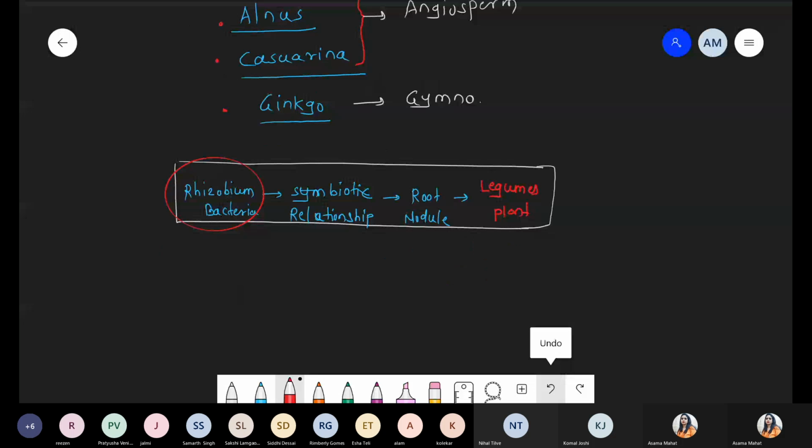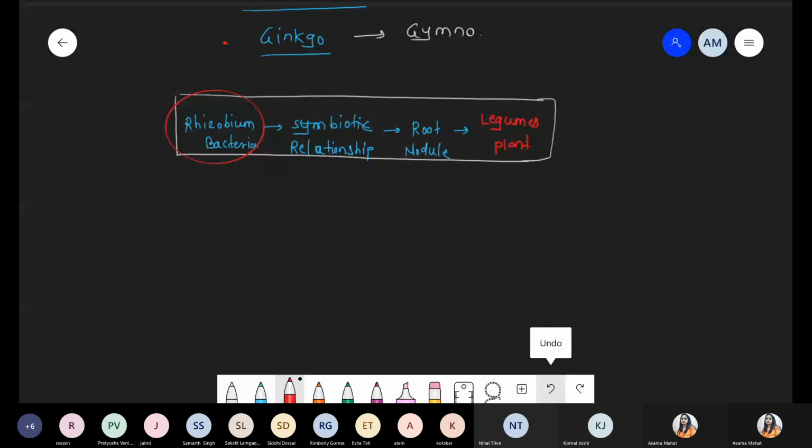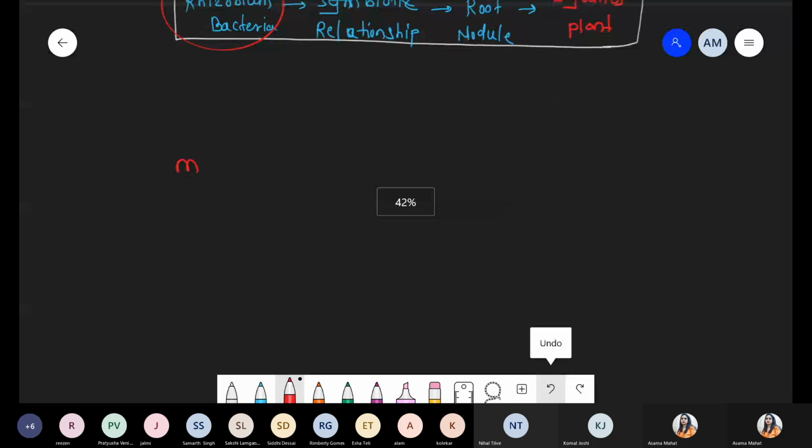So next part, this is the end of the actinomycetes. I just want to write down one example with respect to Mycobacterium tuberculosis.